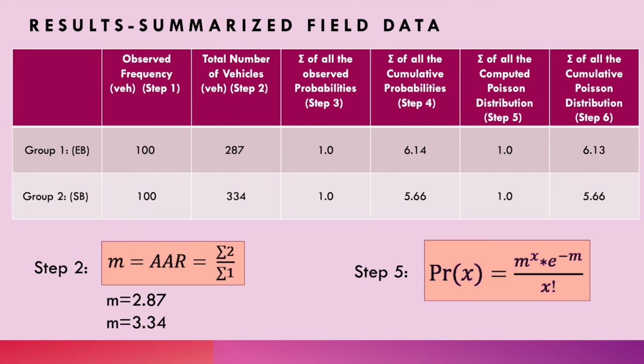After summarizing our field data, the total number of vehicles arriving during the observation period going eastbound is 287, while there were a total of 334 vehicles going southbound. Our average arrival rate, m, was 2.87. We computed the Poisson probability of exactly 0 to 9 vehicles arriving during an interval, which totals 1, using our calculated m of 2.87 vehicles per interval.